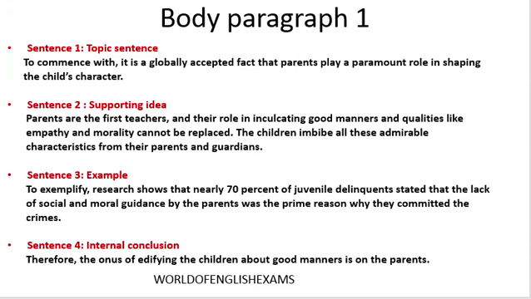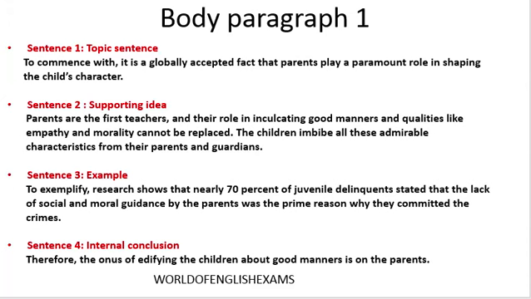Now when I have established that something is a fact, I should also give proper supporting evidence. That is sentence 2, the supporting idea. "Parents are the first teachers and their role in inculcating good manners and qualities like empathy and morality cannot be replaced."